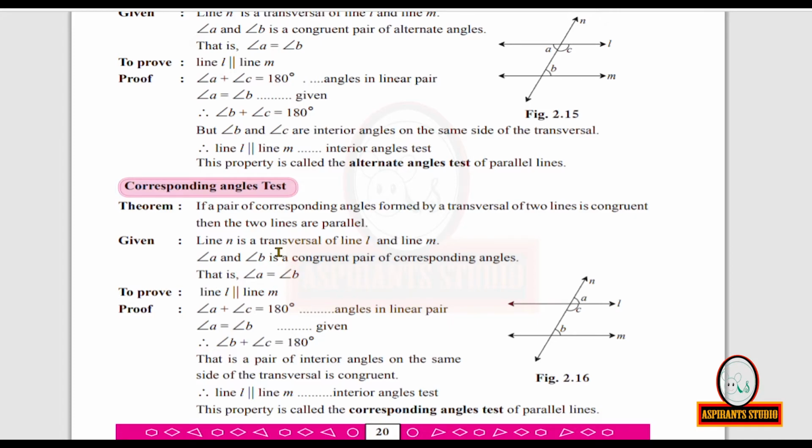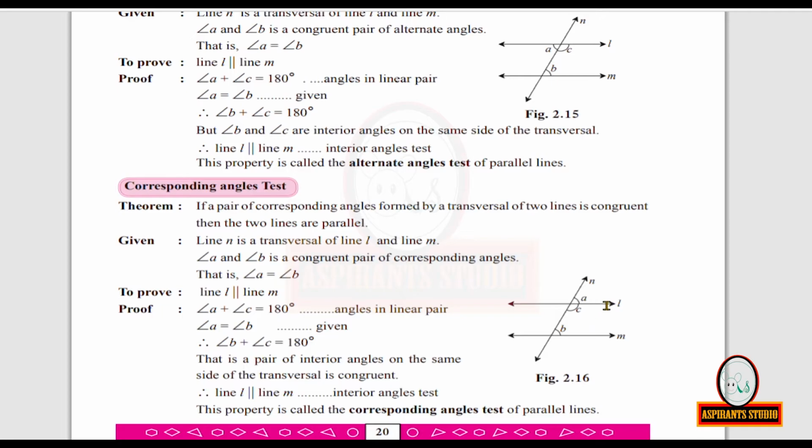Now what is to be proved? What is coming after the word then? The two lines are parallel. So we have to prove line L is parallel to line M. Now look at the figure. Look at line N. You have angles in a linear pair: angle A and angle C. So the sum of their measures will be equal to 180 degrees.